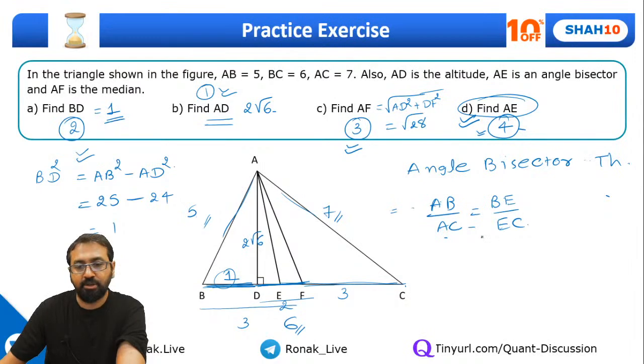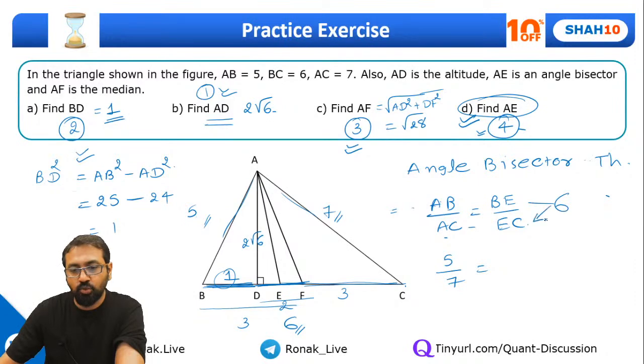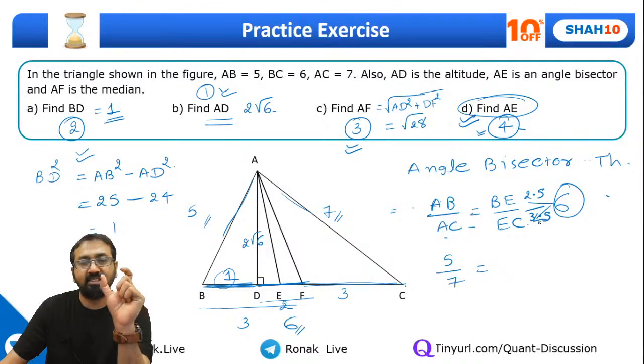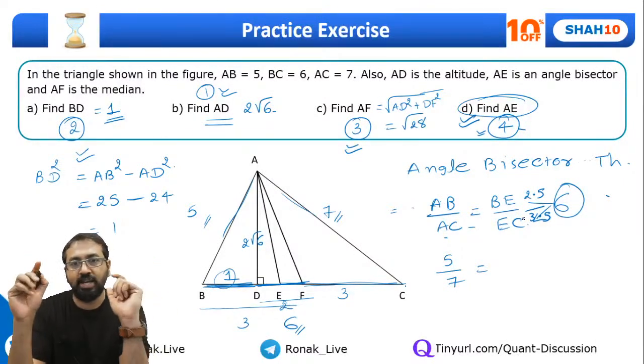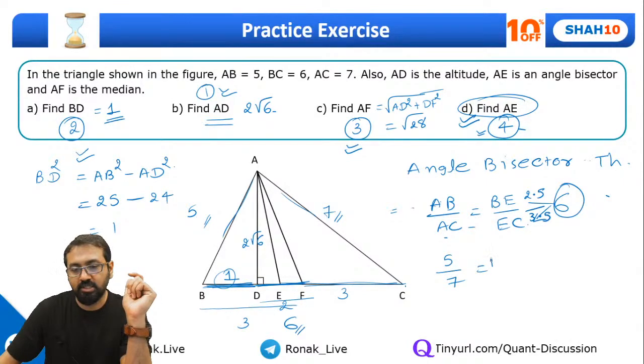Angle bisector theorem, right? So what is AB upon AC? 5:7. So BE upon EC should also be in the ratio 5:7. What is the complete BC? 6. So can you divide 6 in these two ratios? Yes, it's very simple. It will be 2.5 and 3.5. Yes or no? Because the total is 6. The complete BC is 6. So you need to split that 6 in two parts such that the ratio is 5:7. Correct? So this is BE upon EC. Splitting 6 in that ratio, we get BE as 2.5.